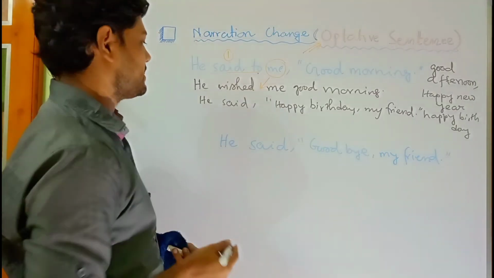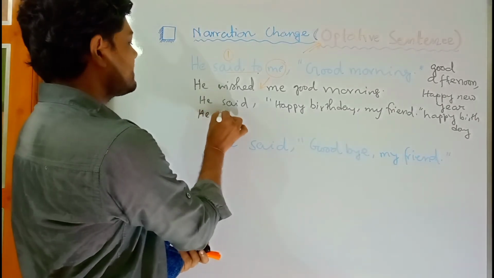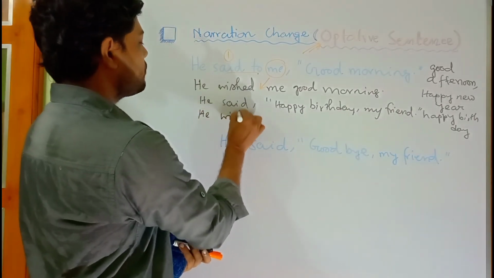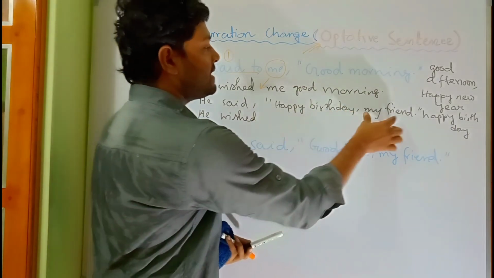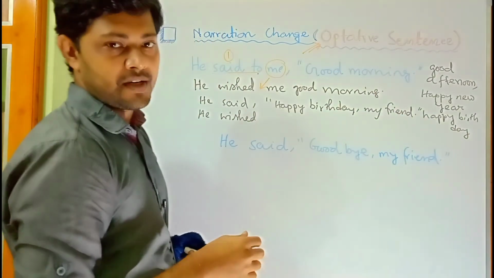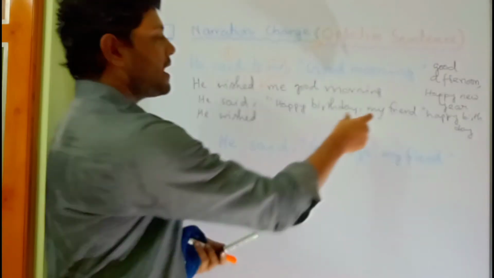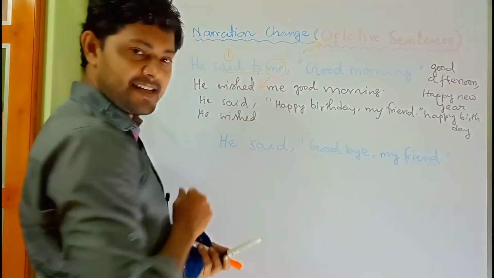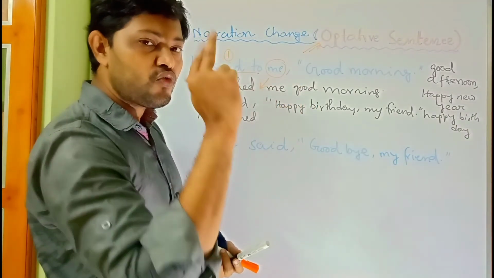How will you solve it? So here you find that it's a wish. So he said will be changed into he wished. Then in the quotation you will find my friend. So who is my friend? My friend is actually the narrative, isn't it? We can solve it in two ways.